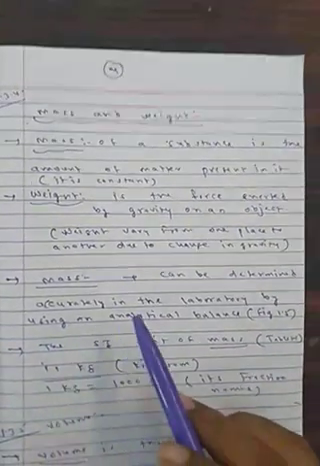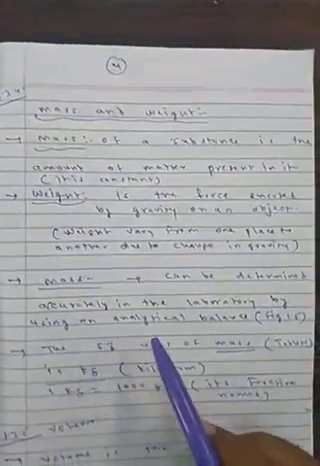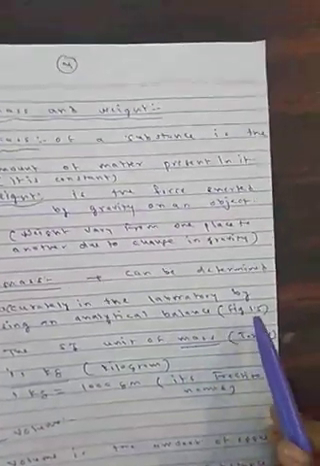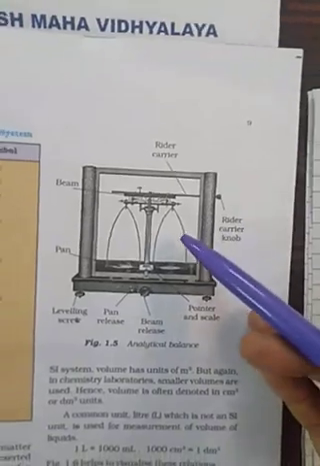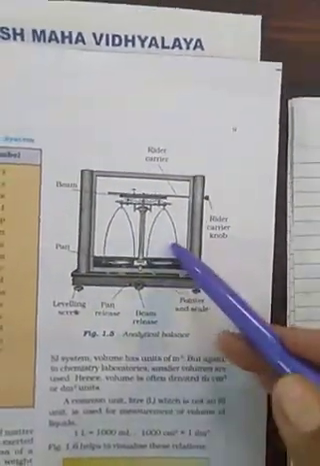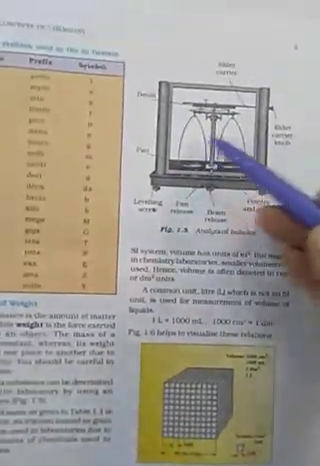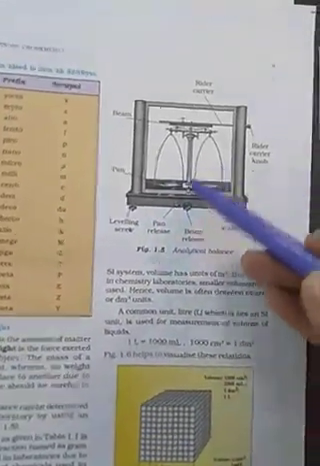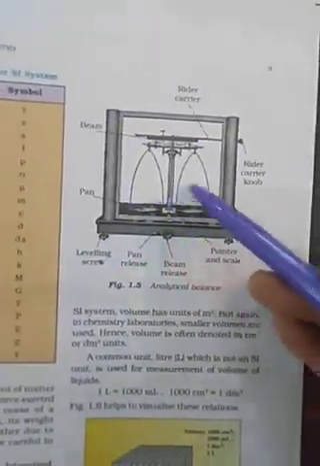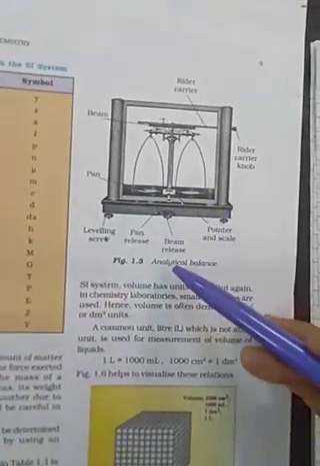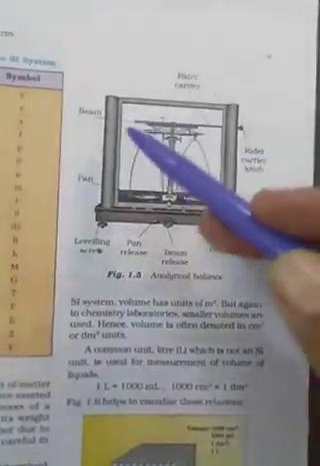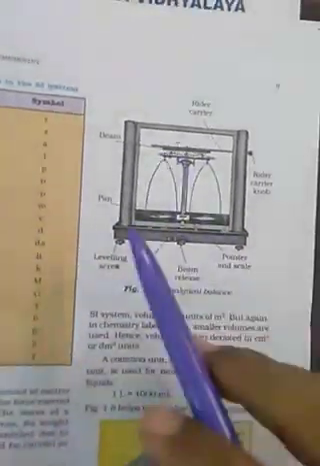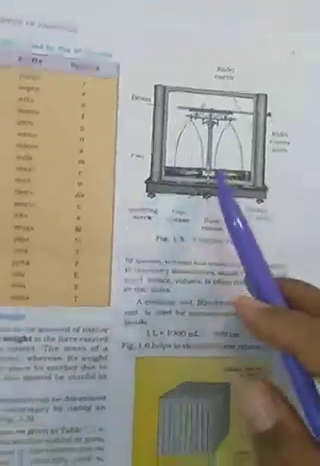Now mass can be determined accurately in the laboratory by using an analytical balance. Figure 1.5. You go to a gold shop to buy gold ornaments, so you can see this physical analytical balance. When you come to our lab, I will show you. Here we can measure our mass with the help of an analytical balance. It is fixed in a glass case so outer pressure does not come in and the mass is measured accurately.